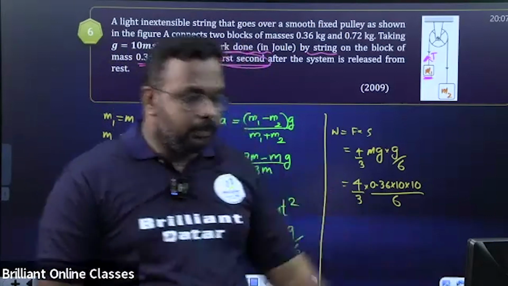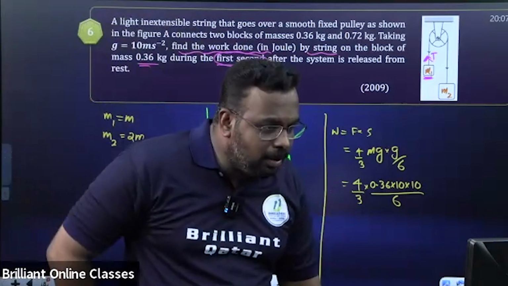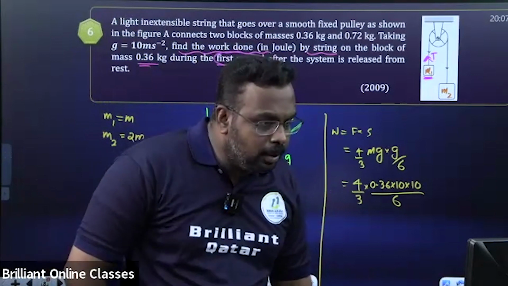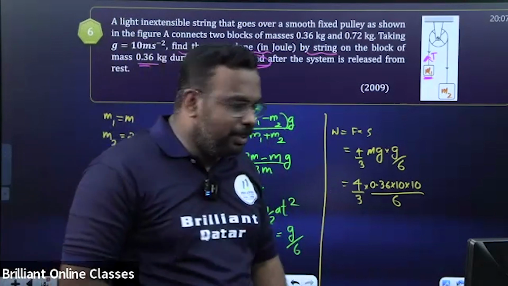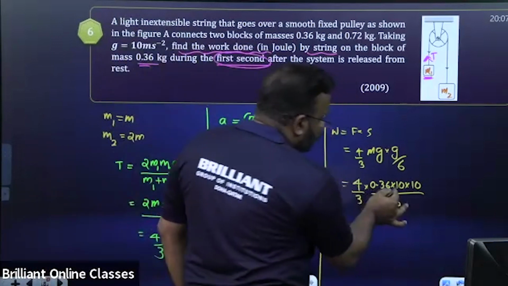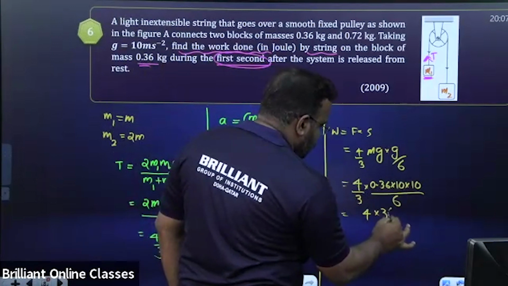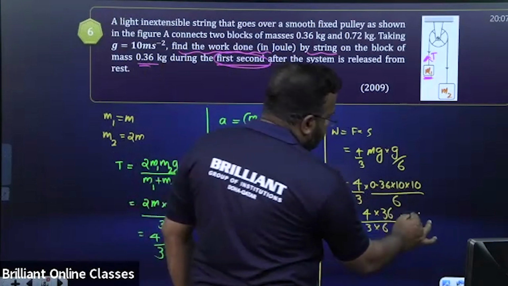Please check it again. Yeah, more the right answer. See, you'll get a perfect number only. See, 0.36 into 100 is what? 36. So it is 4 into 36 by 3 into 6 now. So 24 by 3. Answer is 8 joule.